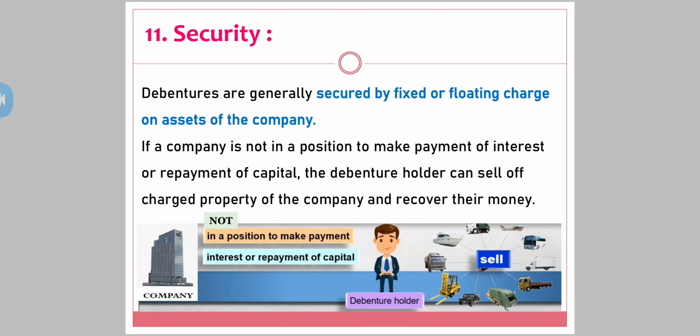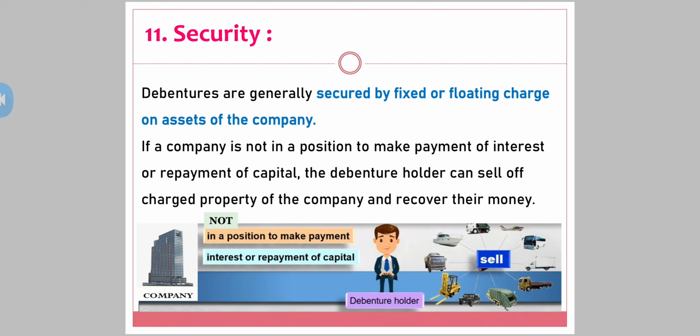Let's say in the debenture certificate, the company mentions that if the company is not in a position to repay the amount of the debentures, the debenture holder can sell any of the property of the company and take their money. So can I say the debentures are secured? The debenture holders have security for repayment of money. If a company is not in a position to make payment of interest or repayment of capital, the debenture holder can sell off the charged property.